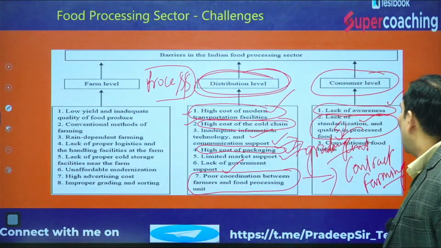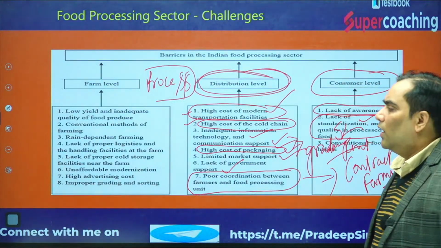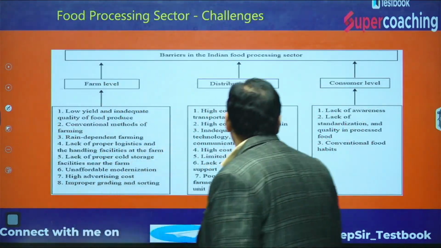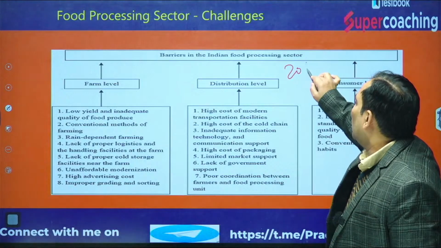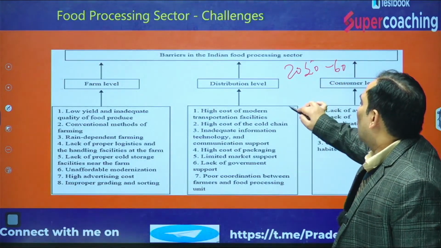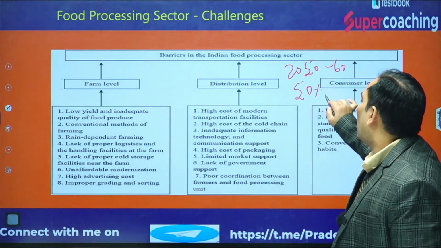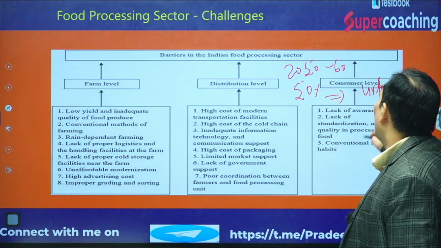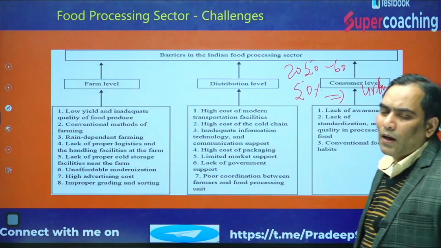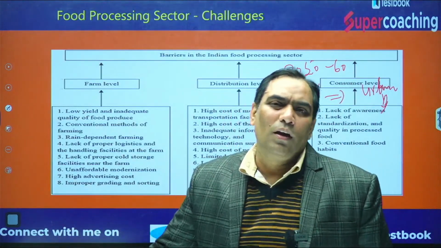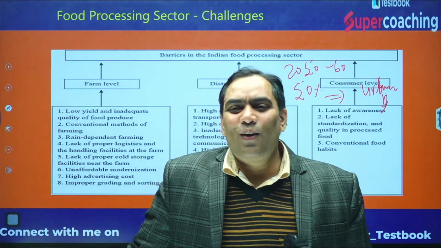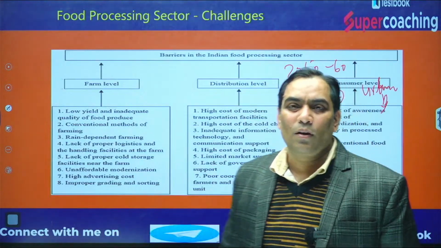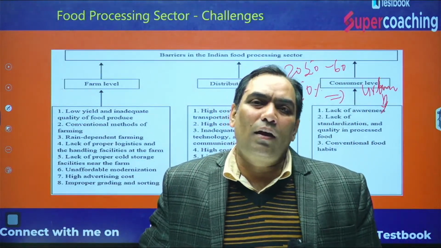Next, conventional food habit. The Indian population has conventional food habits, but it is considered that up to 2050 or 2060, 50% or more than 50% of the population will stay in urban areas. If they stay in urban areas, they will not have too much time to make food. In that condition they will use processed food only. That's why it is considered to be of great potential.